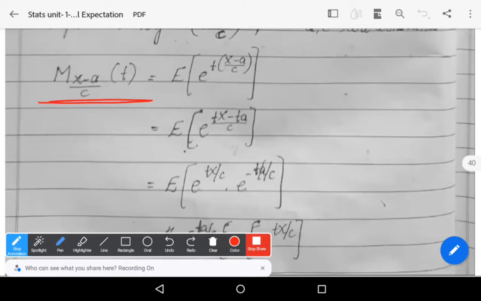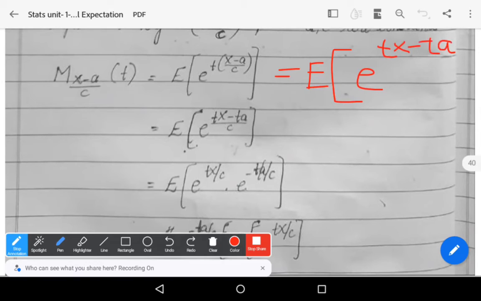We get this one: M of (X minus a)/c at t is equal to the expectation of e^((X minus a)/c times t). This is nothing but the expectation of e^((tX minus ta)/c).